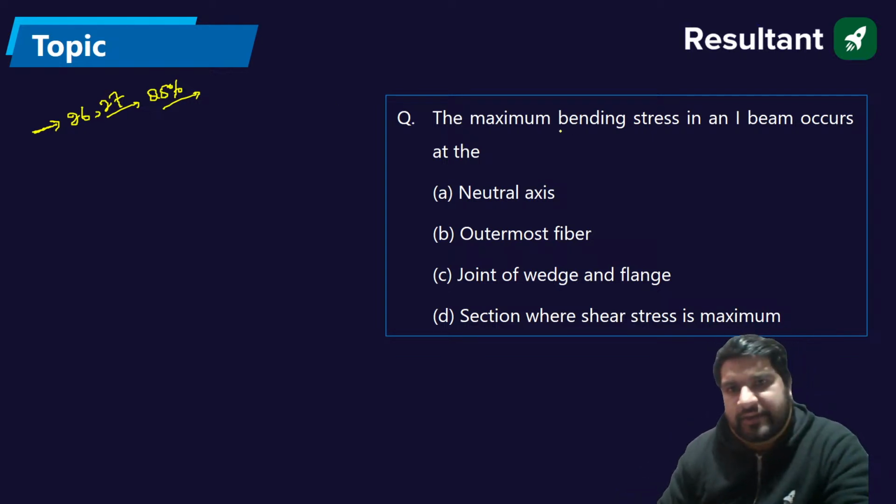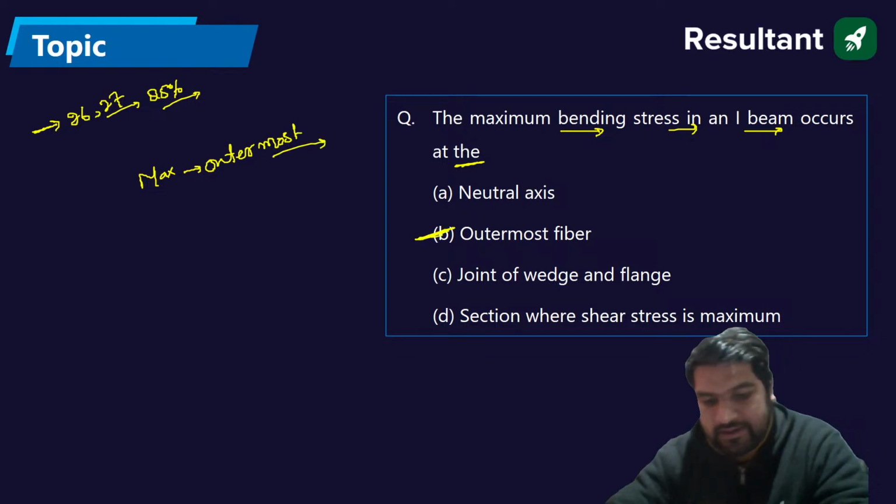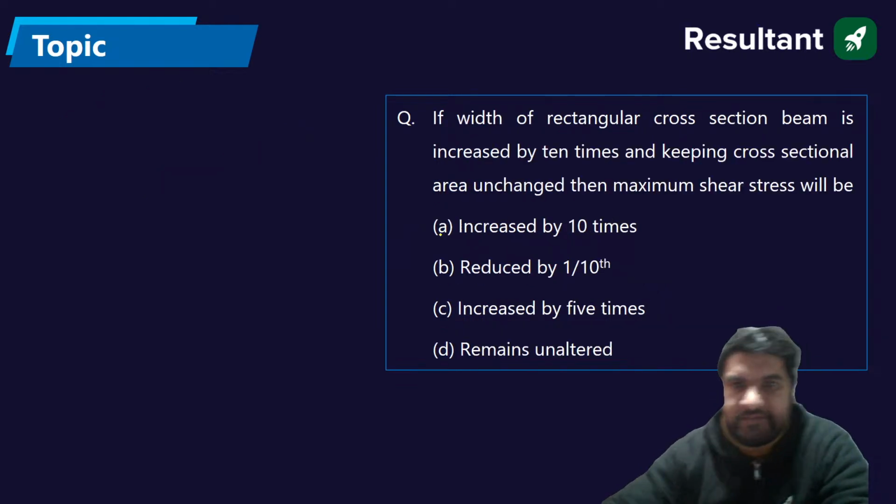In case of the maximum bending stress in an I section, where does it occur? In case of the I section, the bending stress will be maximum at the extreme fiber, that is the outermost fiber. So it should be outermost fiber. What should be the answer? The answer should be B, outermost fiber. Next.